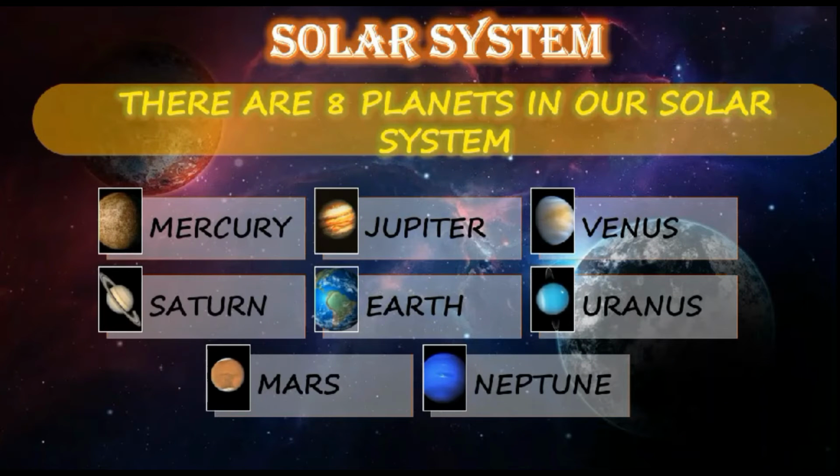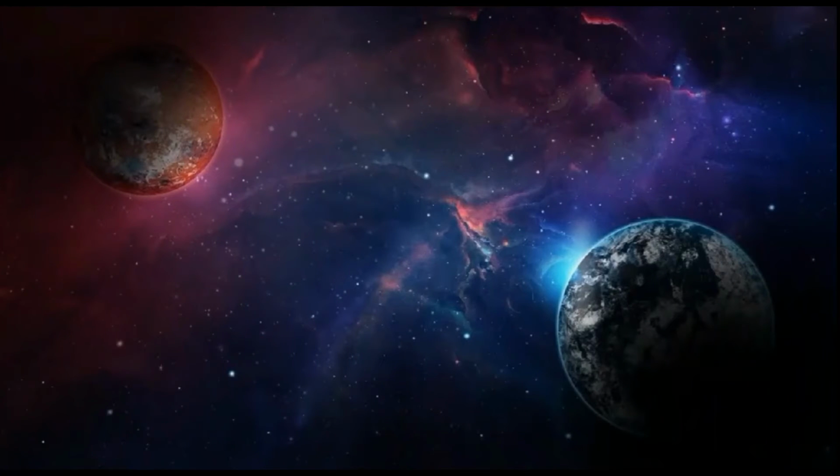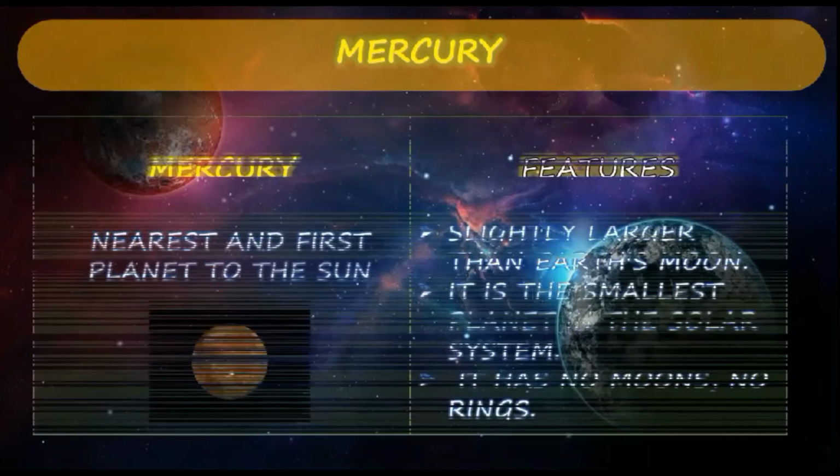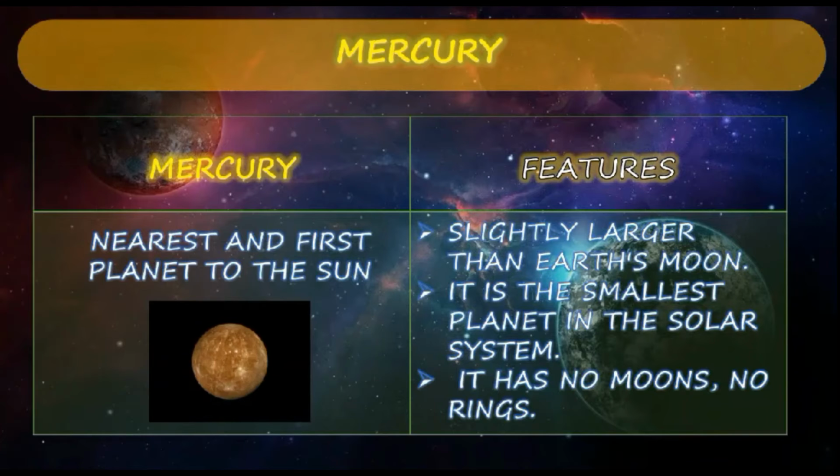So these are the 8 planets. Now we have seen, right? Mercury, Jupiter, Venus, Saturn, Earth, Uranus and Mars and Neptune. These are the 8 planets. Next, now we are going to see each planet's features.